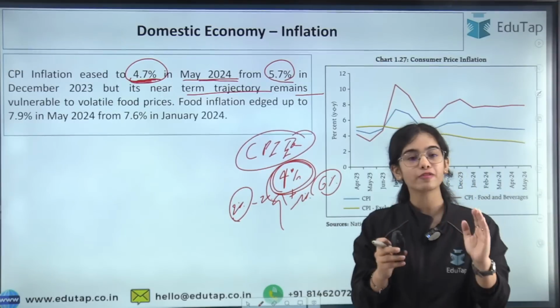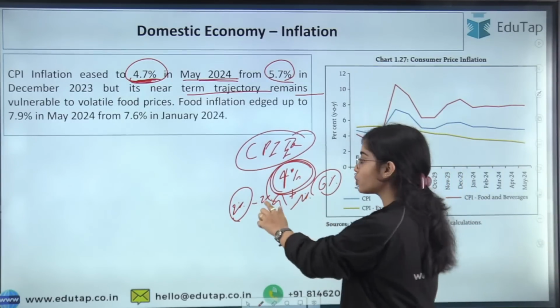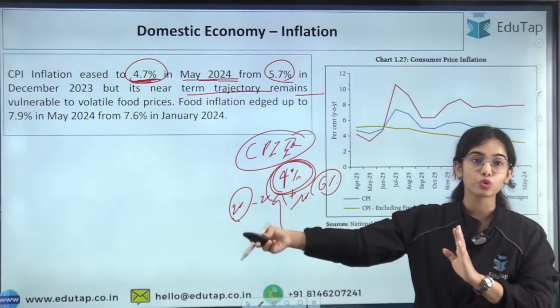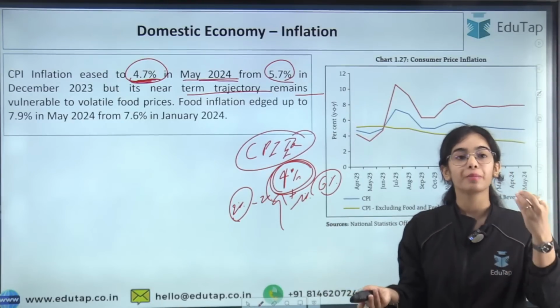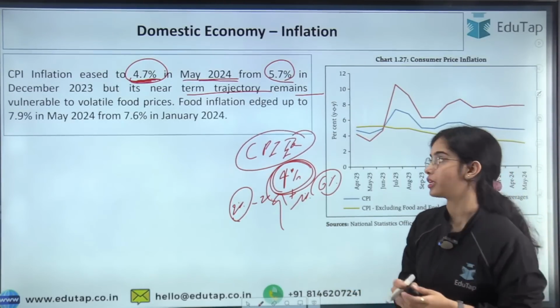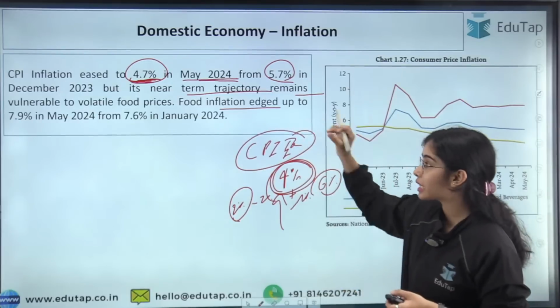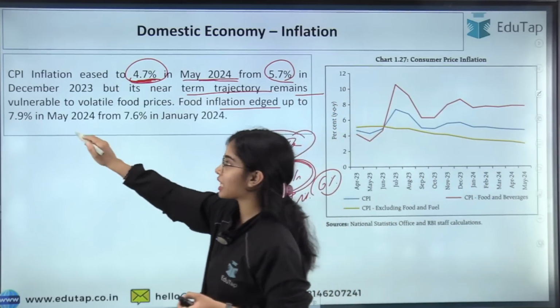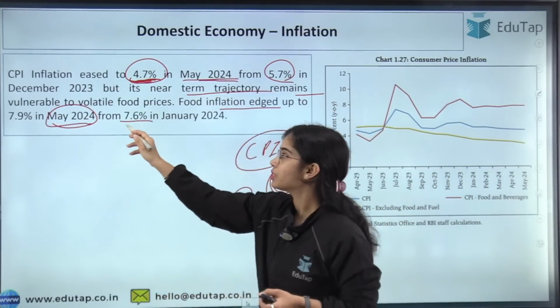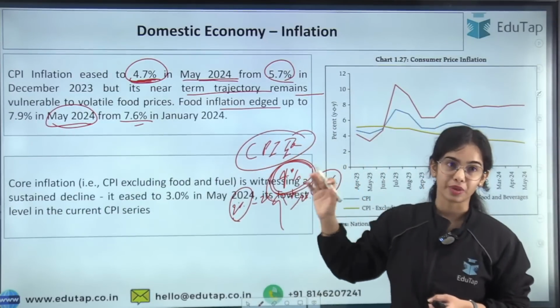So the CPI inflation is 4.7%, that is near to the 4%, but what will happen in the future, in the coming months, we do not know, because the food prices are quite volatile. Food inflation has increased to 7.9% in May 2024 from 7.6% in January 2024.